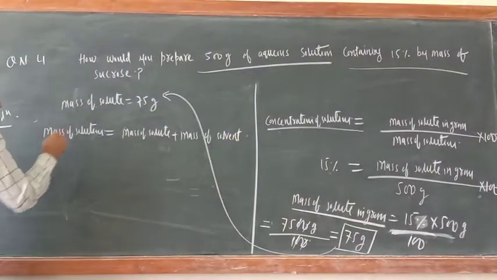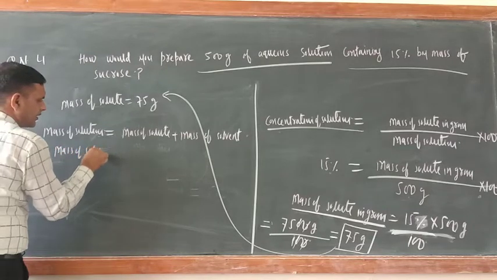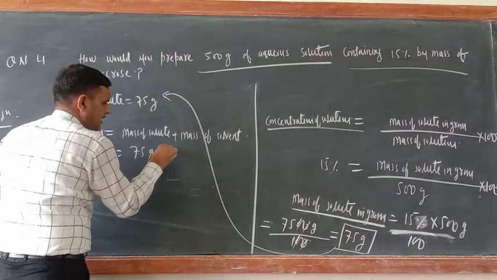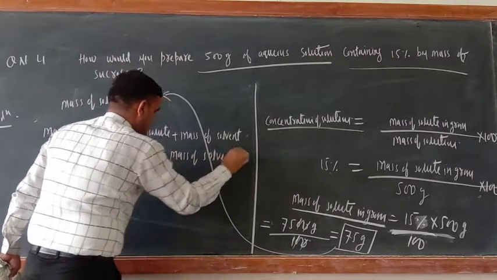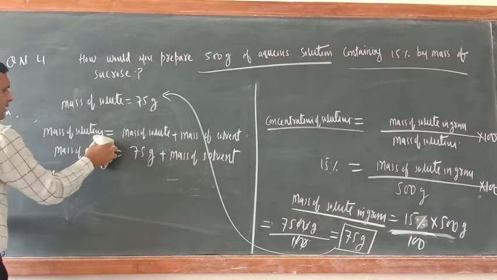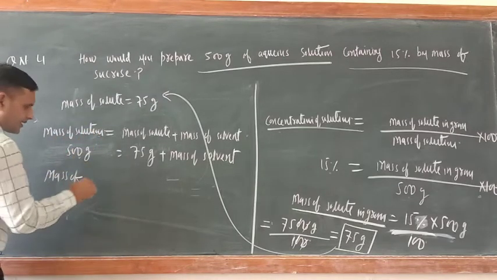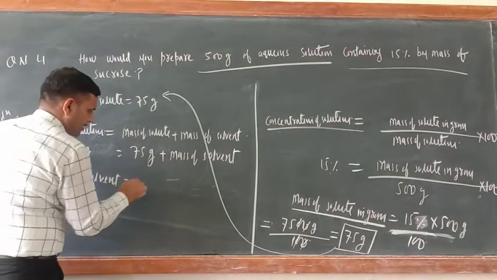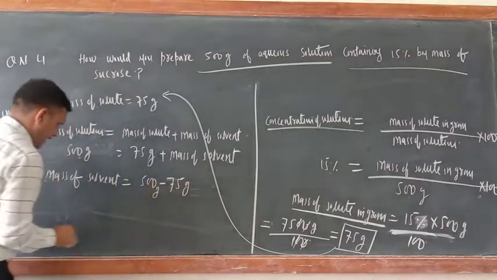So the mass of solution equal to mass of solute 75 gram plus mass of solvent. So the mass of solvent equal to mass of solution minus 75 gram. Mass of solution is given. What is the mass of solution? 500 gram. So the mass of solvent equal to 500 minus 75 gram.